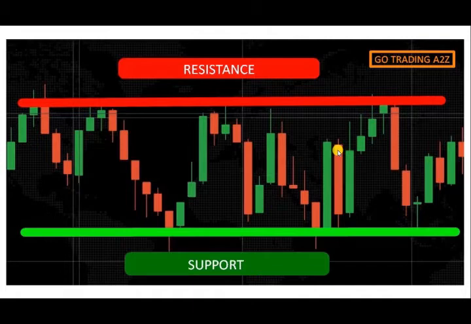Today I'm going to talk about the second type of support and resistance. The first part of support and resistance was extreme levels.